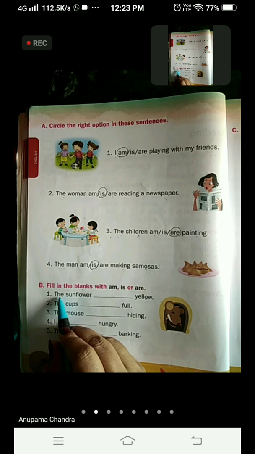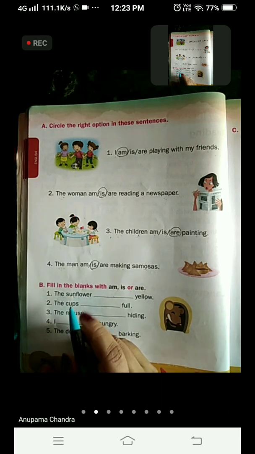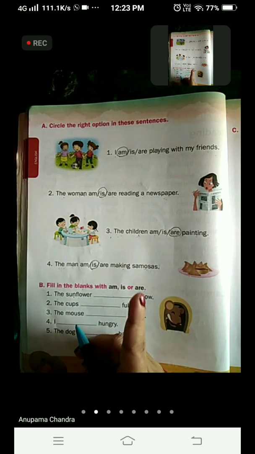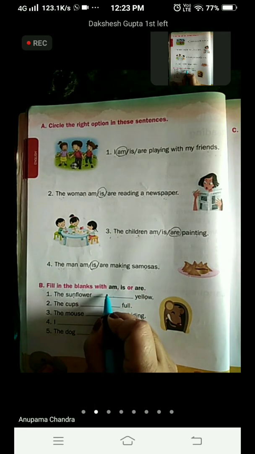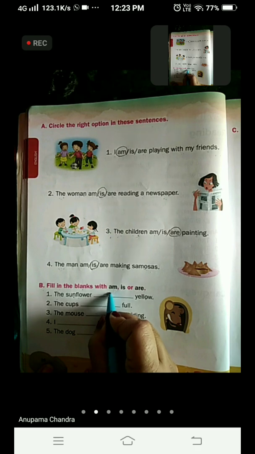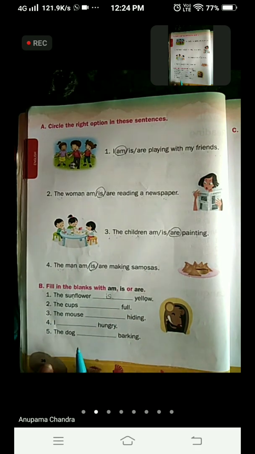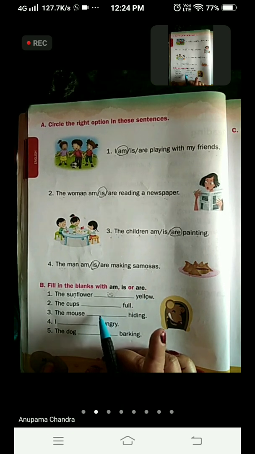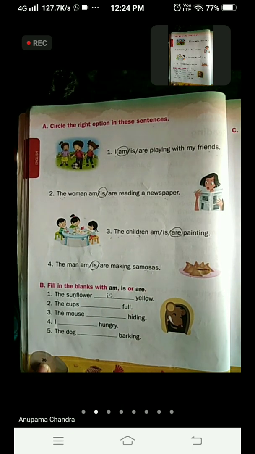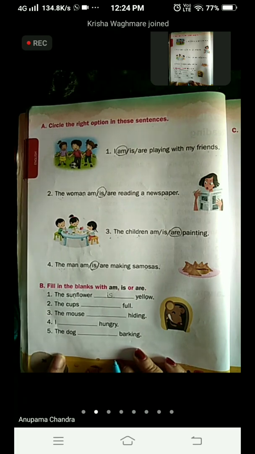So children, we can see the sunflower here is 1. How many sunflowers is there? Only 1. And what do we use with one thing? Is. So everybody will write with me. Is. The sunflower is yellow because we are talking about only one sunflower here. Fine. Now come to the second one.